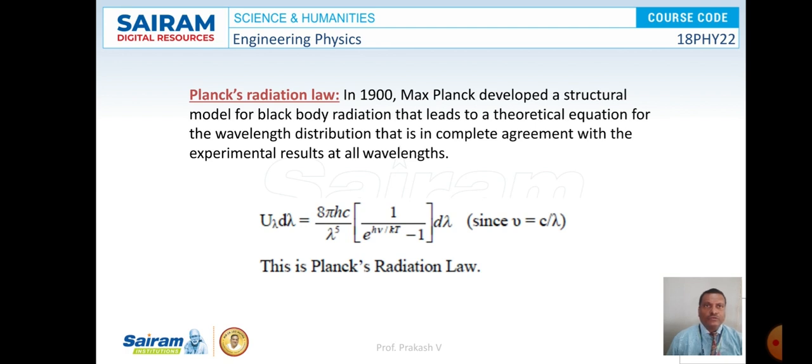According to Planck, the energy density of radiation is written as U lambda d lambda equals 8 pi h c by lambda to the power of 5 into 1 by e to the power of h nu by k T minus 1 into d lambda. Here h is Planck's constant, c is the velocity of light, and lambda is the wavelength of the radiation. So this is known as Planck's radiation law.